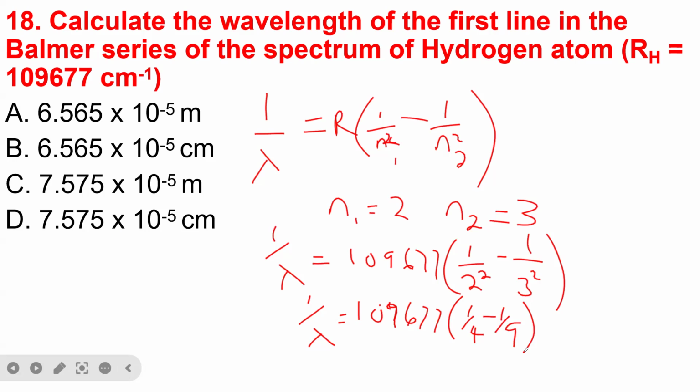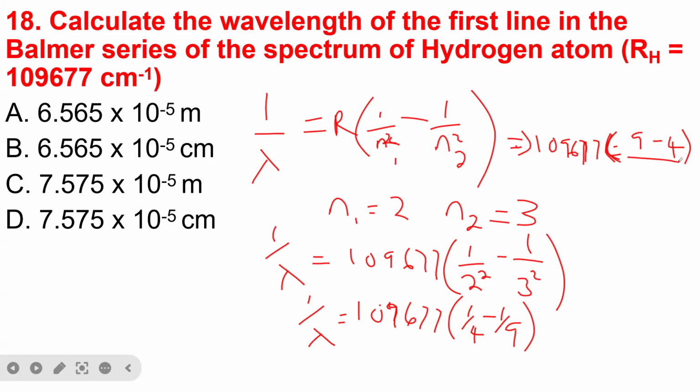Then at the end, to calculate this, we have 109,677 times 9 minus 4, divided by 4 times 9.